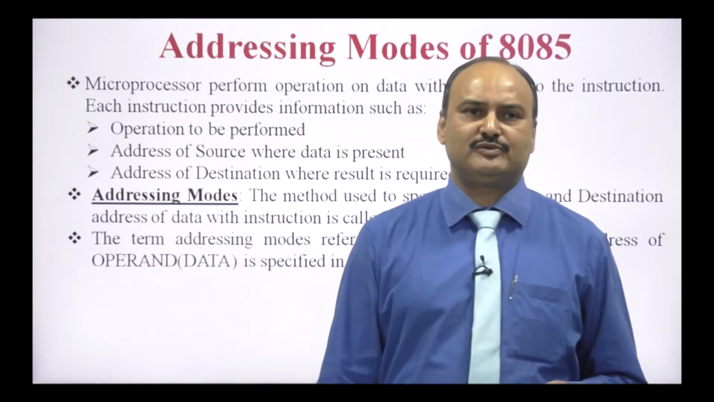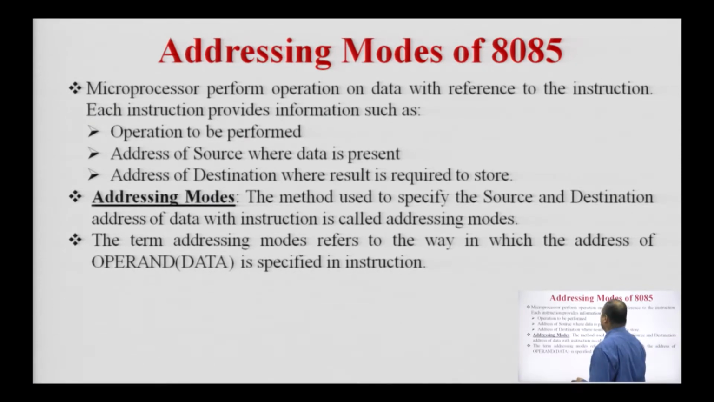The addressing mode of the 8085 microprocessor is used to specify the address of the operand, that is, whether the operand is specified with the instruction, or the address of the operand which is either in the source or whether the result is in the destination. So, the microprocessor performs operations on data with reference to the instruction. Each instruction provides information: the operation to be performed, the address of the source where data is present, and the address of the destination where the result is required to be stored.